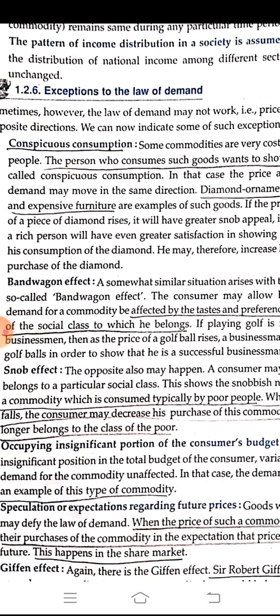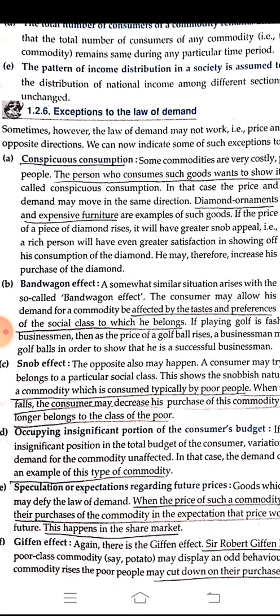The first point is conspicuous consumption. Conspicuous consumption means just to show off. We are consuming some product just to show off, like expensive furniture, diamond ornaments, which are not essential for anybody, but just have the effect that we are rich people. We are showing somebody that yes, we are rich. We want to show society, I am having this KTM bike. So it is just conspicuous consumption.